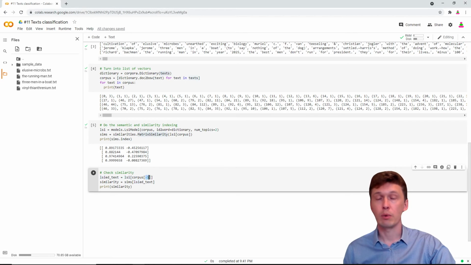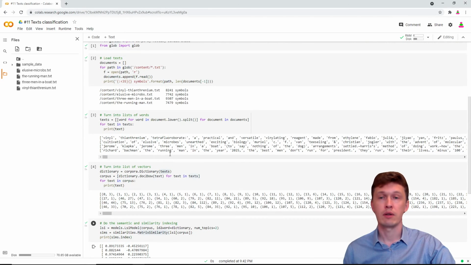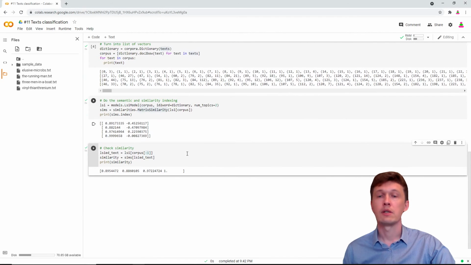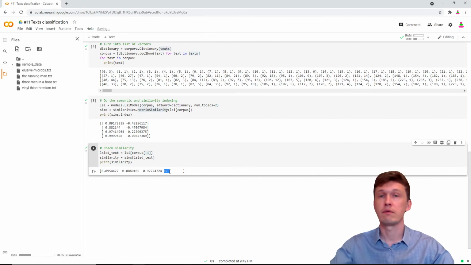Let's do this with The Running Man, which is the -1 last text. You see that Running Man is completely similar to itself, which is pretty reasonable. It's highly similar to Three Men in a Boat, and it is at some distance from 2 scientific publications, okay? So this is a very clever AI, it is very simple, it has done its job of classification.